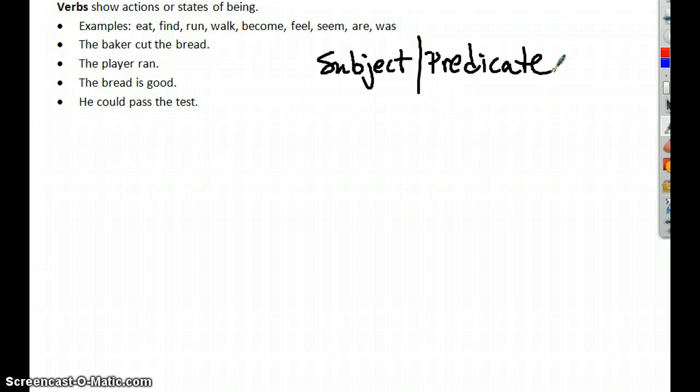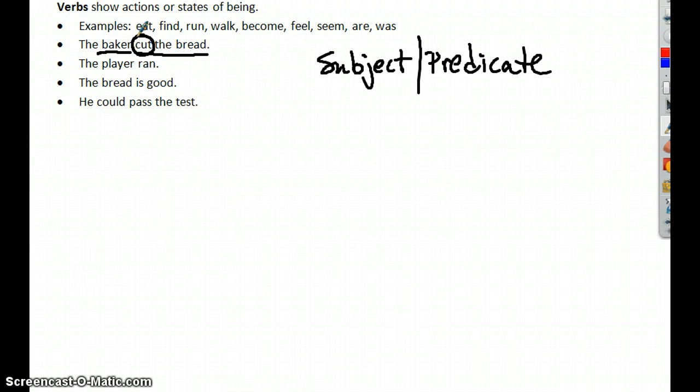If we take a look at the first sentence here, the baker cut the bread. The sentence is about what? The answer, the subject, should be baker. And remember from our previous video, baker is a noun. That's a person, right? So, what about the baker? What did the baker do? He cut the bread. So, cut the bread is our predicate, and cut is an action.